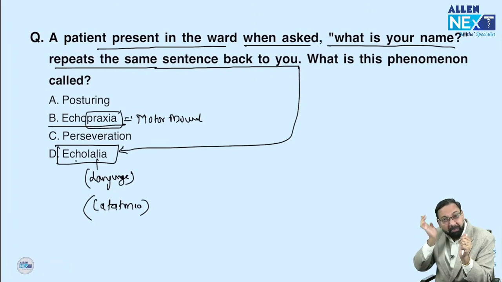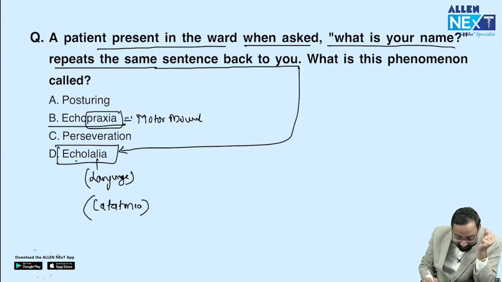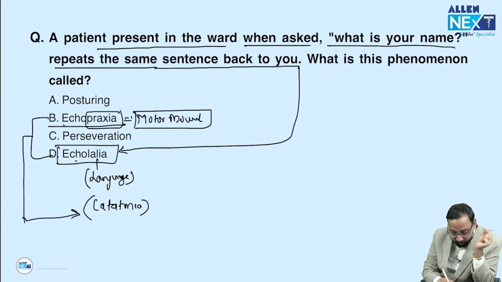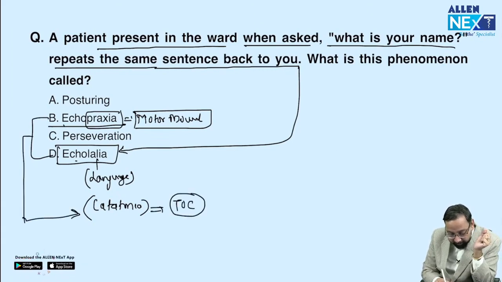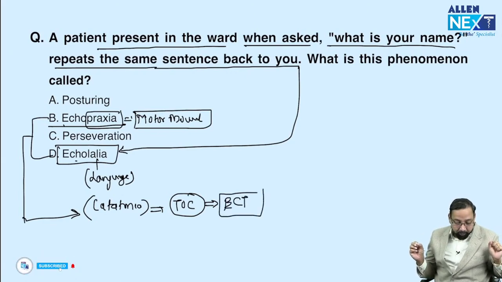Actually this patient has catatonia. Echopraxia and echolalia are commonly seen in catatonia, and the treatment of choice for catatonia is ECT, electroconvulsive therapy. We will give current. Got the point?